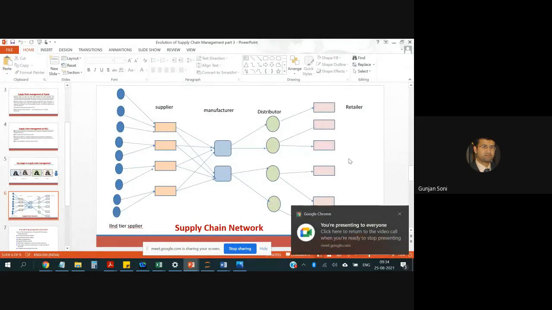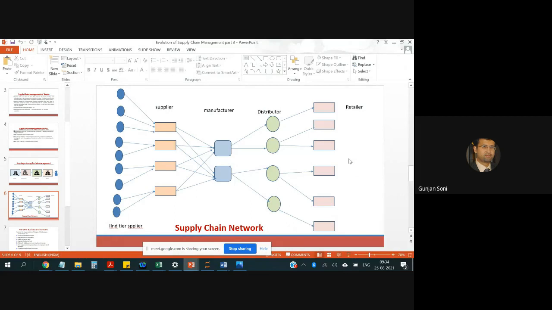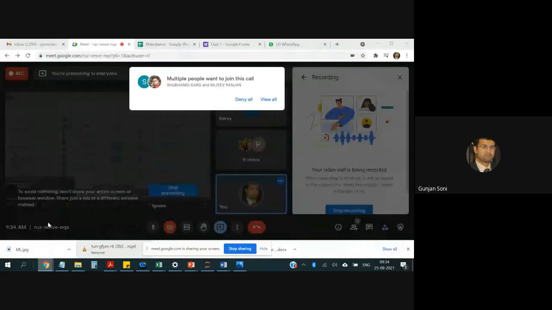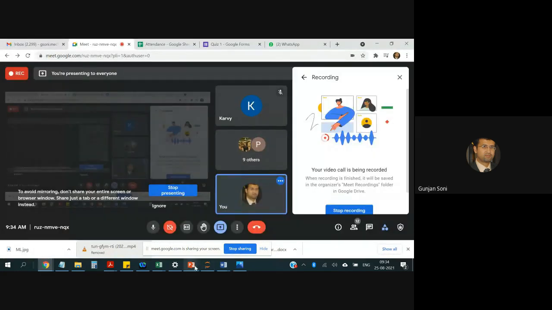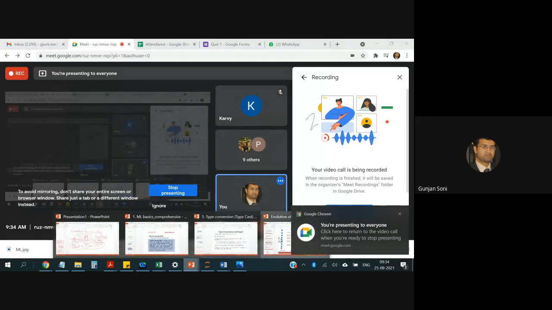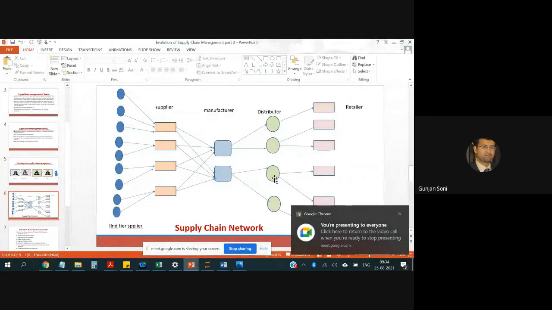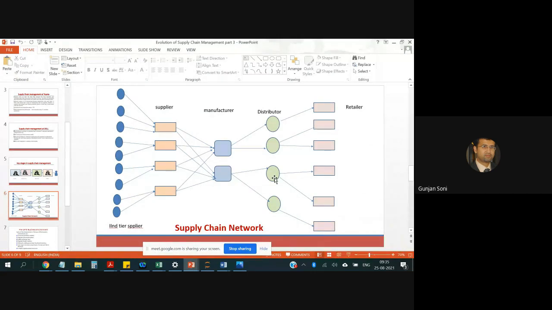Here what you see is a typical supply chain network. There are three basic entities, and then a retailer and a consumer, which is not represented over here.